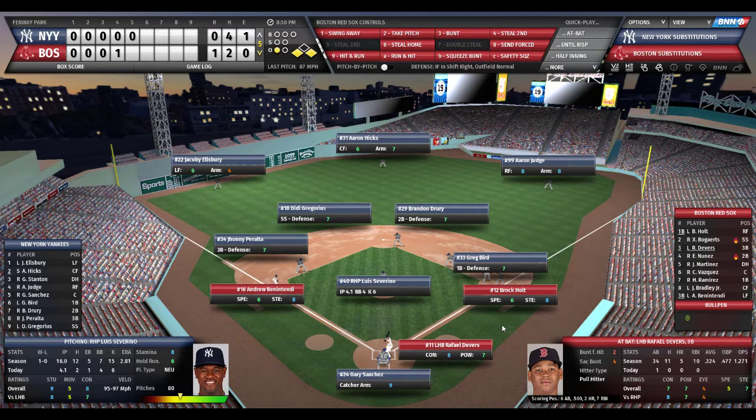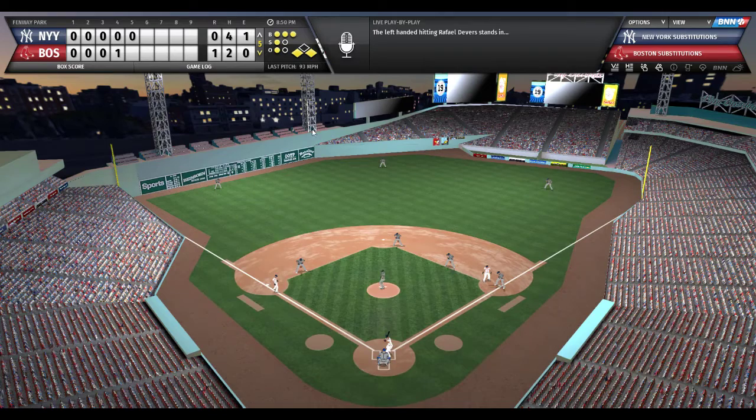And here's Rafael Devers. Devers scored on the wild pitch to give the Red Sox a 1-0 lead in the bottom of the 4th. He's 0 for 1 today. He's also walked. Looking for a deep fly ball here to score Benintendi. Yankees looking for the DP to get out of the inning. Severino deals to Devers. 3-1 count. Devers shoots that ball to right.